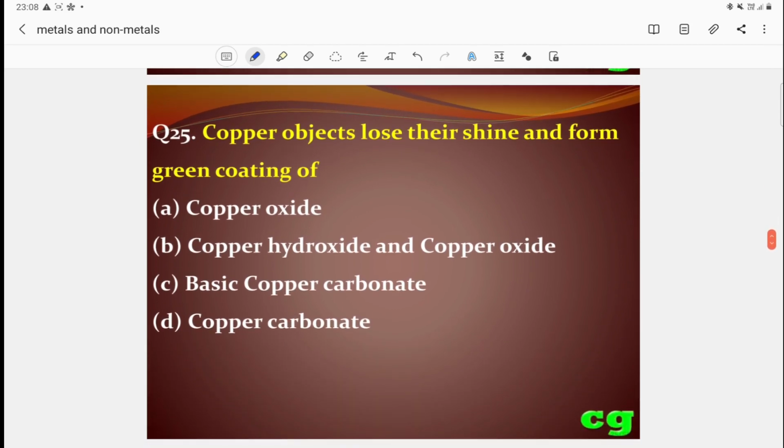Then question 25. Now 50% of the questions are completed. The remaining 50%, the remaining 25 questions, we will do. Copper objects lose their shine and form a green coating. Copper changes to green due to formation of copper hydroxide and copper carbonate, basic copper carbonate. This is the correct answer. Due to this copper hydroxide and copper carbonate, the copper changes to a green coating. Formation of green coating.